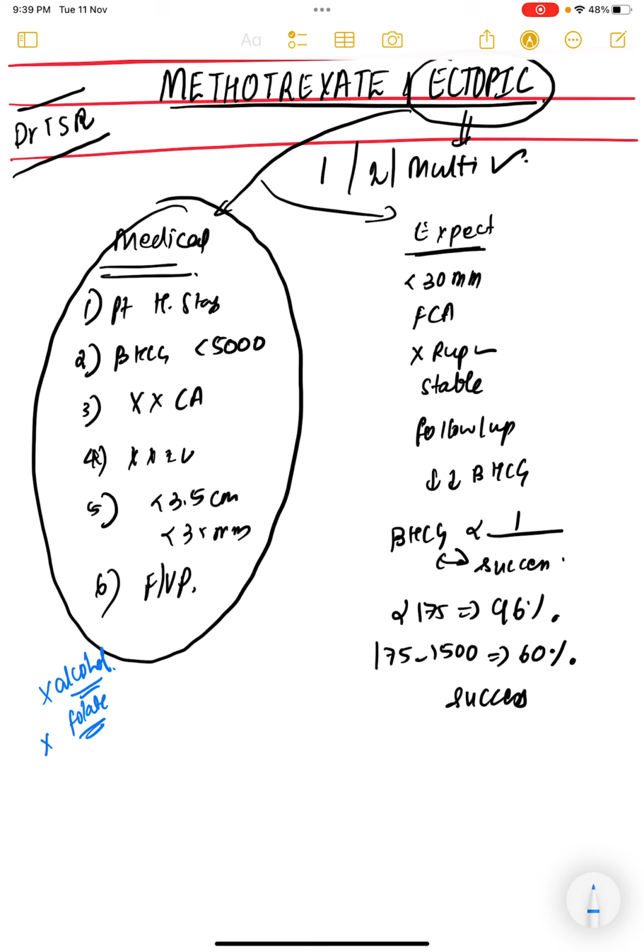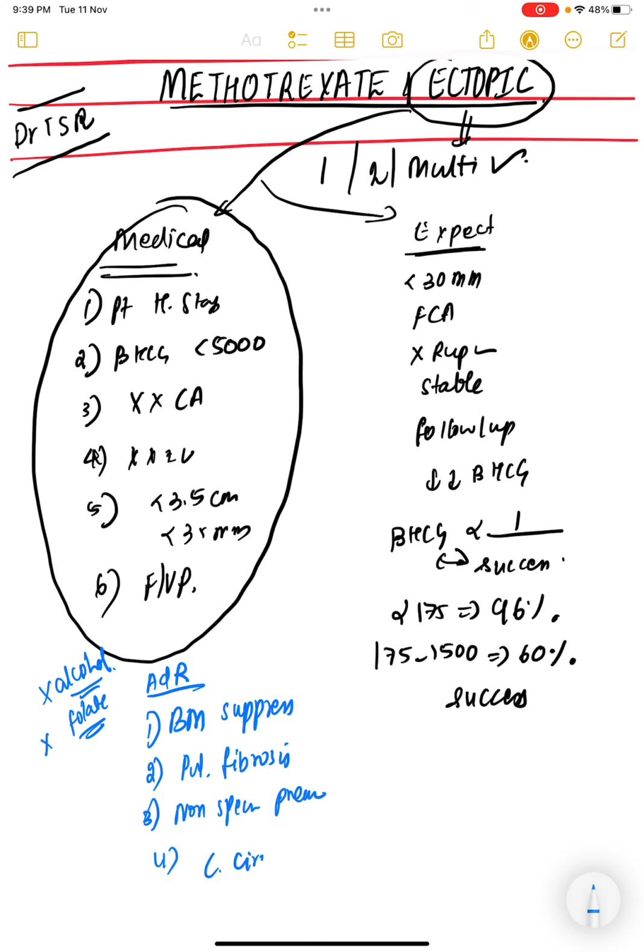So what are the adverse effects? The ADRs because of methotrexate are, first thing, bone marrow suppression. Then the second most important thing is pulmonary fibrosis, non-specific pneumonitis, then comes liver cirrhosis, then it affects even the kidneys, renal failure, because methotrexate is excreted through the kidneys. Then the most important is gastric ulceration, so there will be mucosal ulceration and even stomatitis. So these are some of the adverse effects of methotrexate.